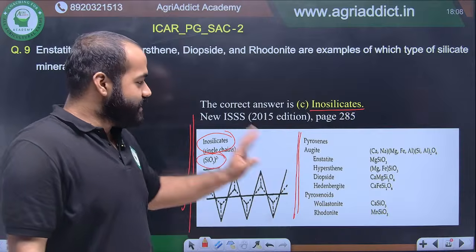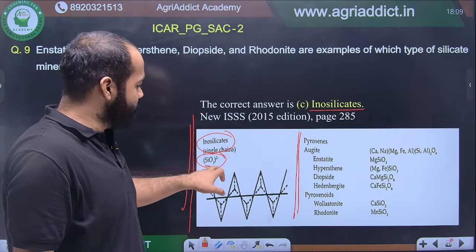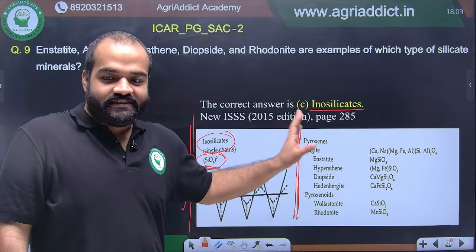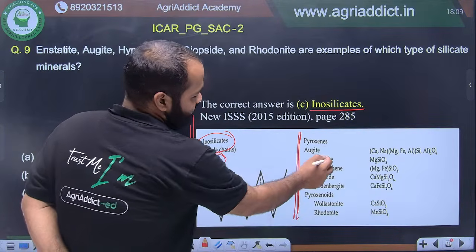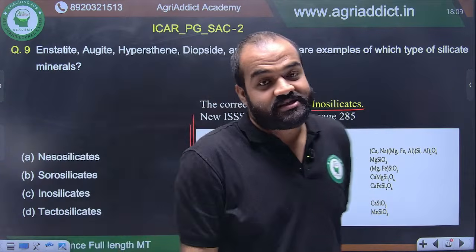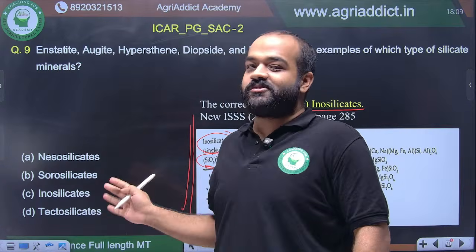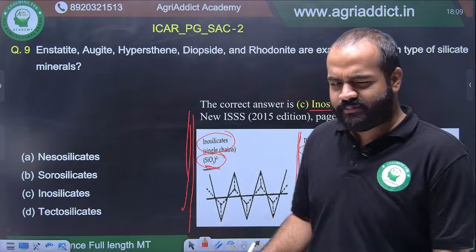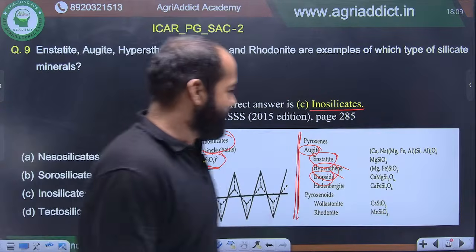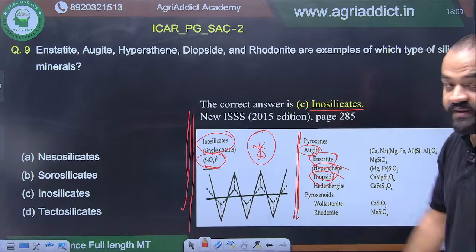In that table, please read the divisions of the silicates, and also read these formulas, the formula of the unit cell, and also the important examples, right? Here you can see one after another: augite, enstatite, hypersthene, diopside. And these questions, not only for JRF, I have faced myself in UGC NET also. So once you remember this table, it becomes very easy to answer these questions and it is not a matter of anything hard. So please be very thorough with this table. This table is very, very, very important.